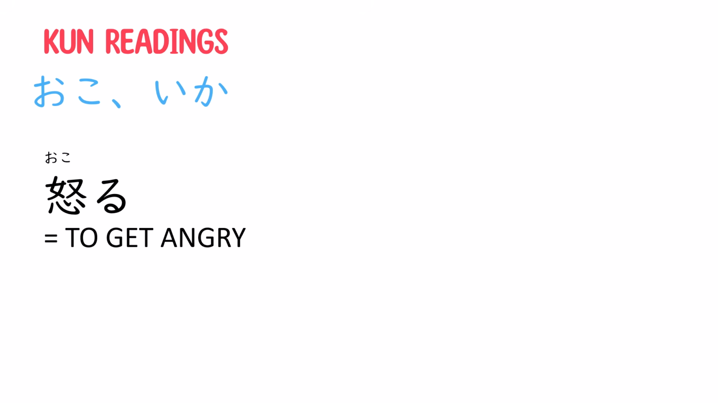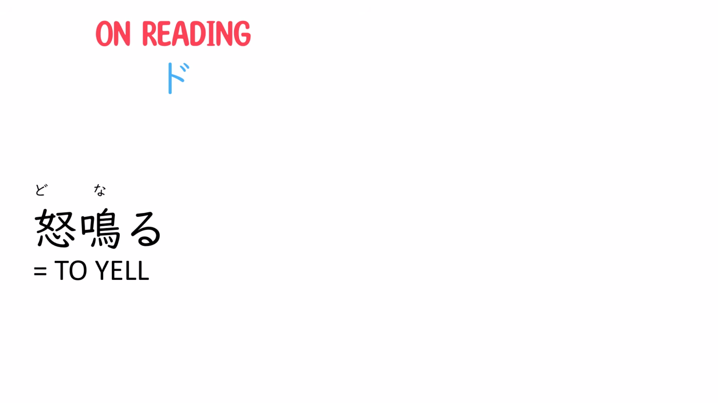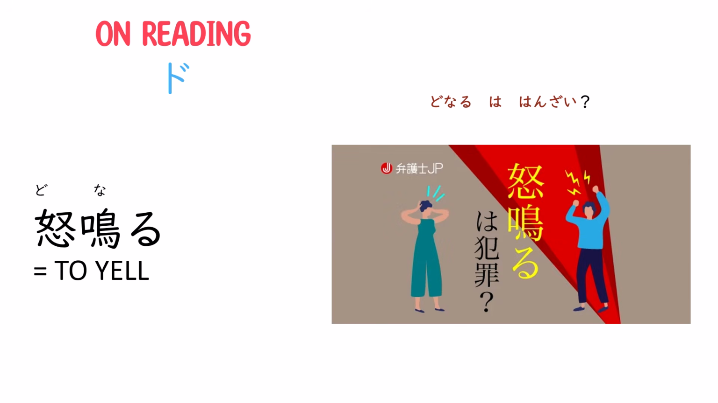The examples are okoru, or to get angry, and ikari, rage. The on reading is do. The example is donaru, or to yell. The sentence is donaru wa hansai, is yelling a crime?